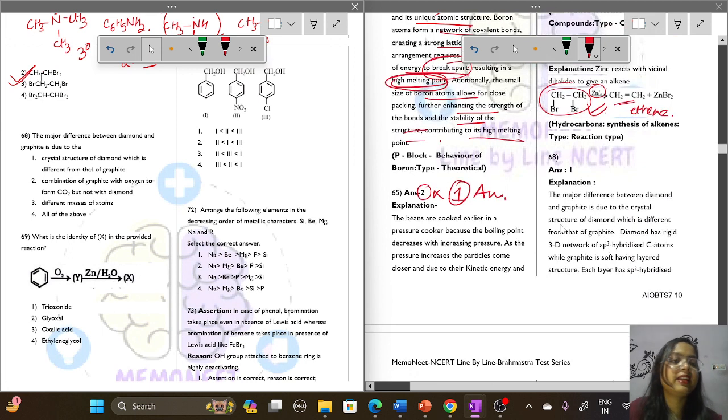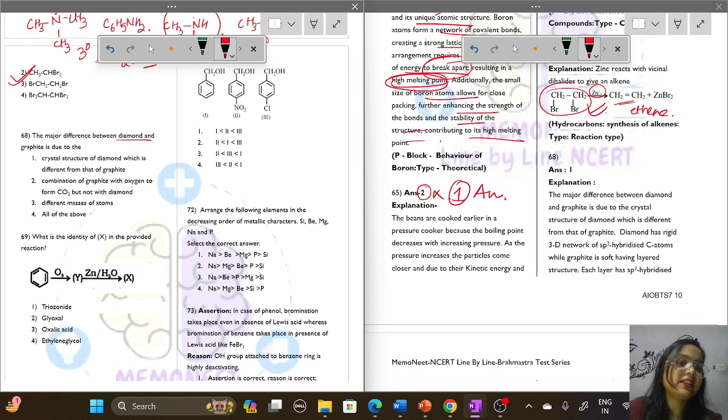Question number 68. The major difference between diamond and graphite. All the girls, you must have loved diamond once in your life. You all have a dream of getting a diamond ring or a diamond necklace one day. You should dream big.